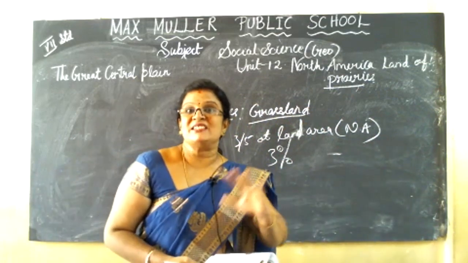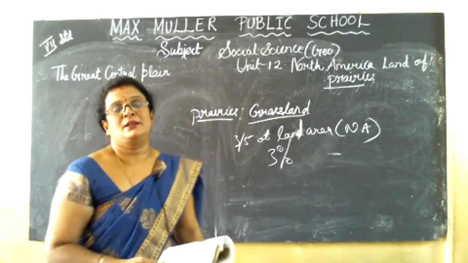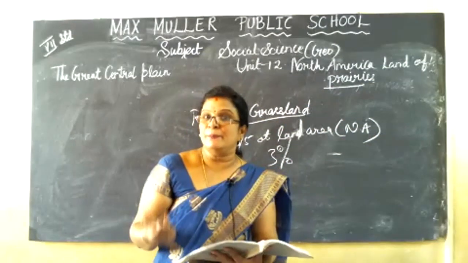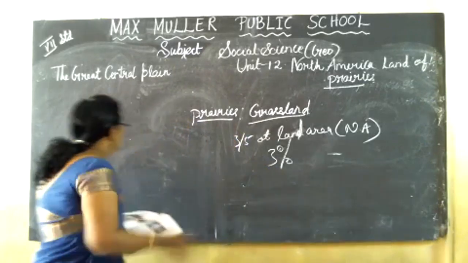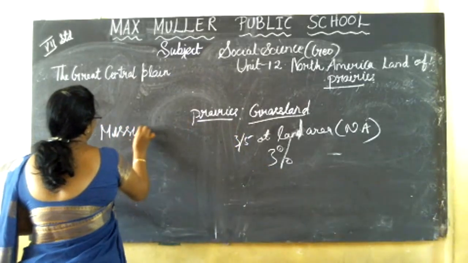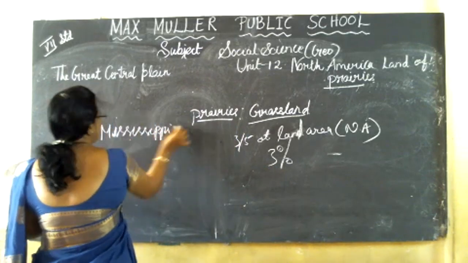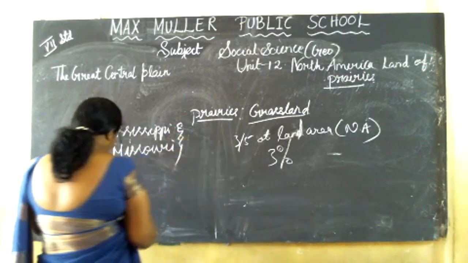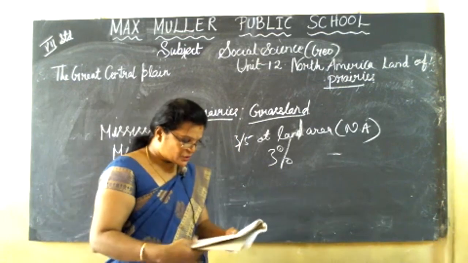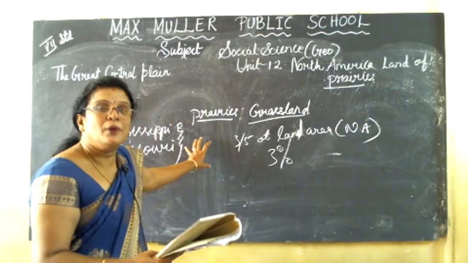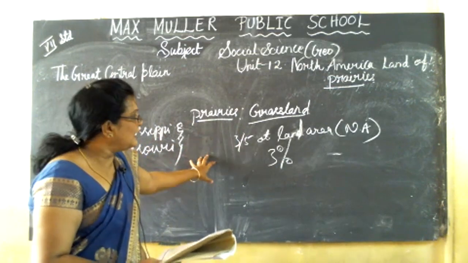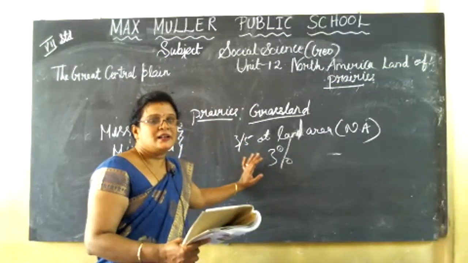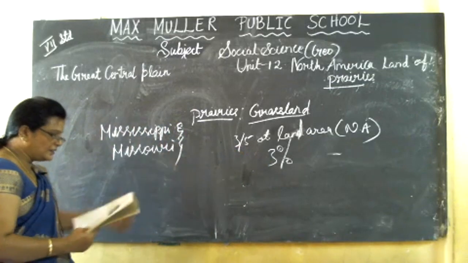These plains are formed by two rivers, the river Mississippi and the Missouri. These are the two rivers. The plain consists of the vast expanse of 3/5 of the total area of North America. That means 3% of the land is worth it for agriculture. The two rivers are the Mississippi and the Missouri.